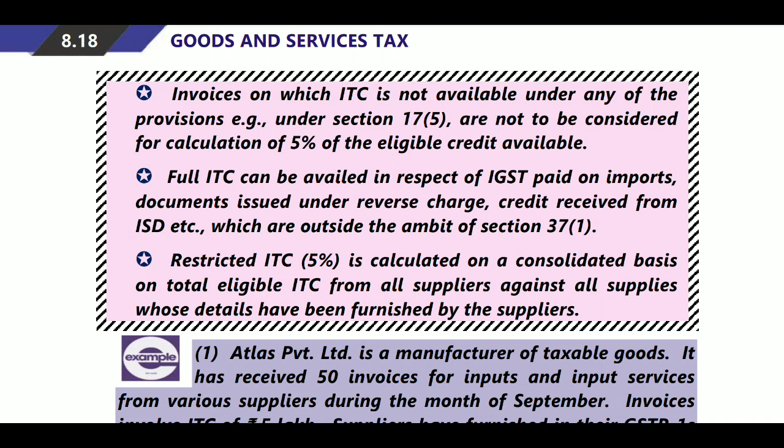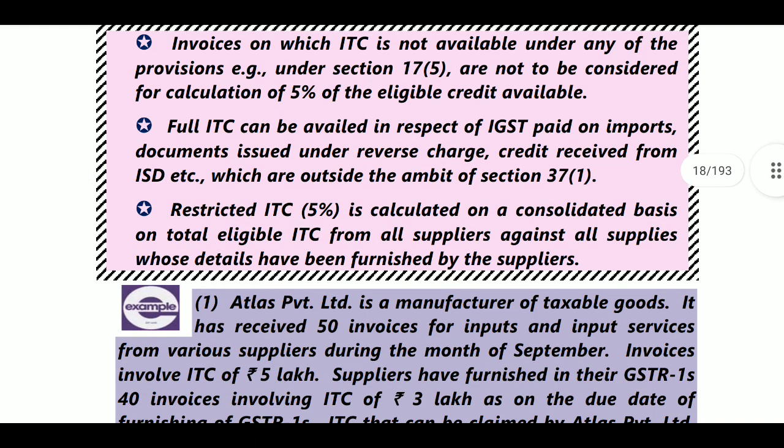Next, full ITC can be availed in respect of IGST paid on import, documents issued under reverse charge, and credit received from the ISD, which are outside the ambit of section 37(1). Next, the restricted ITC of 5% is calculated on a consolidated basis, that is, on total eligible ITC from all suppliers against all supplies whose details have been furnished by the suppliers.